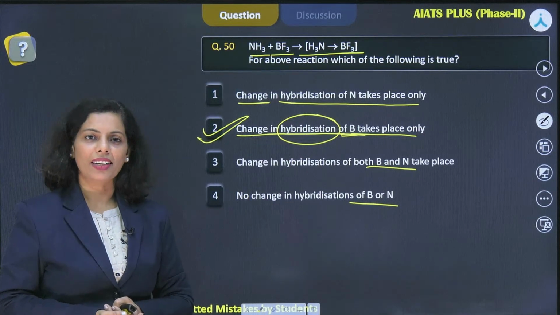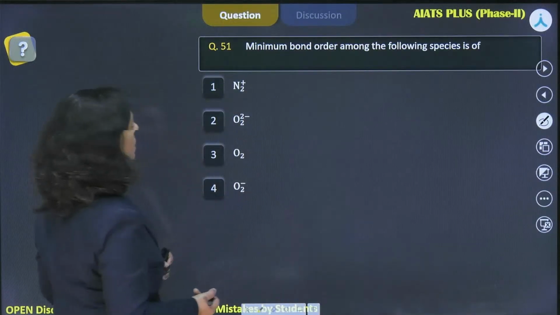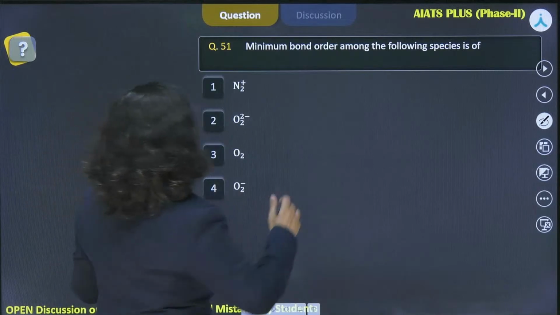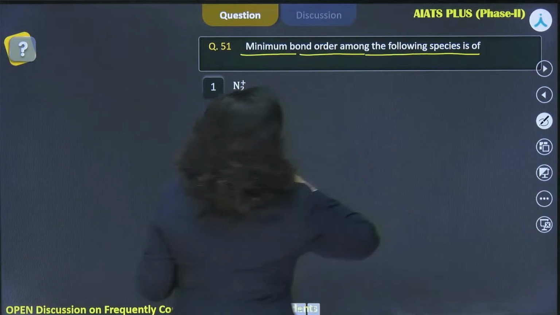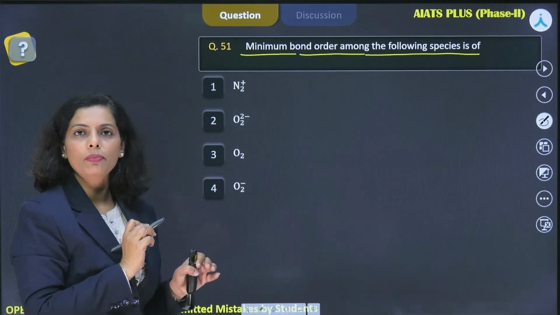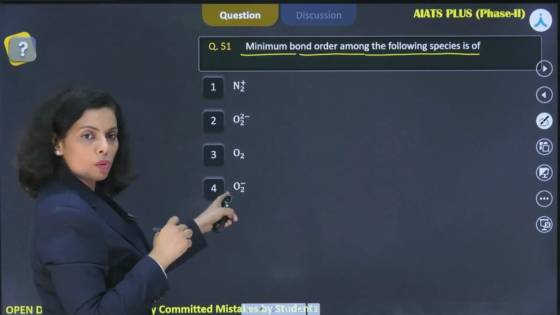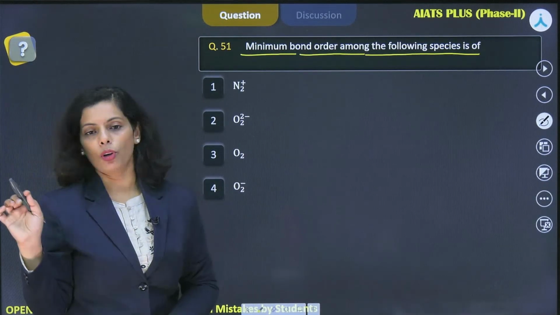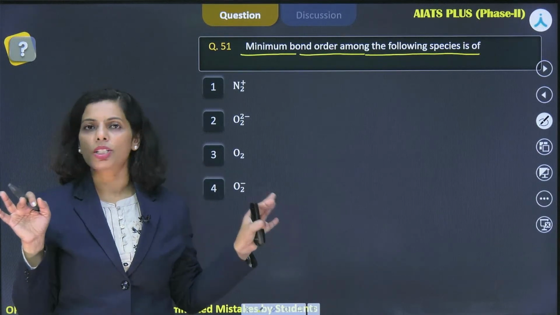Okay, everyone? Right? Let me proceed with the next question. We have question number 51. Minimum bond order among the following species is of. The question is from chemical bonding once again, right? You have several diatomic species here, and you have to find out the minimum bond order among them. If you know molecular orbital theory, you can easily do this type of question.